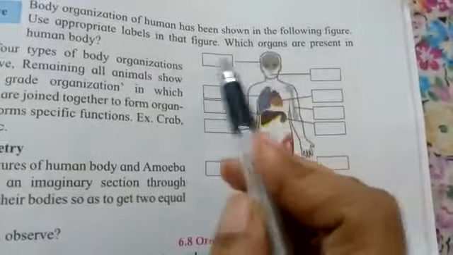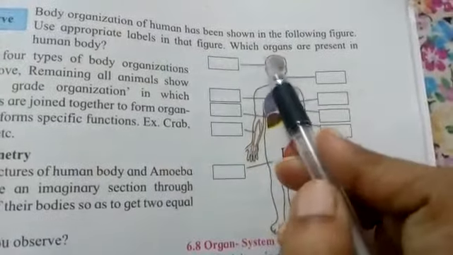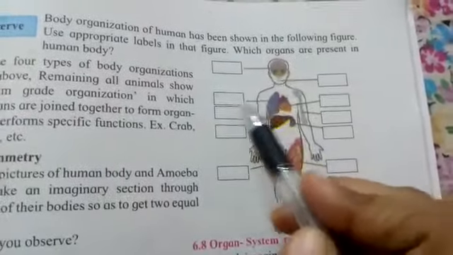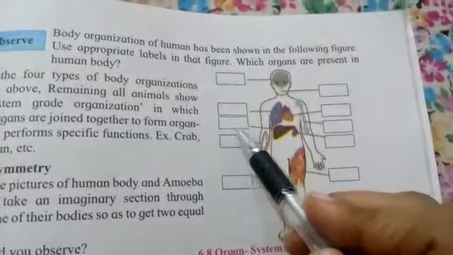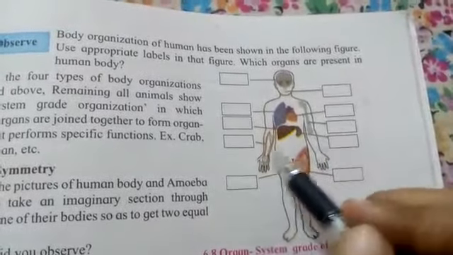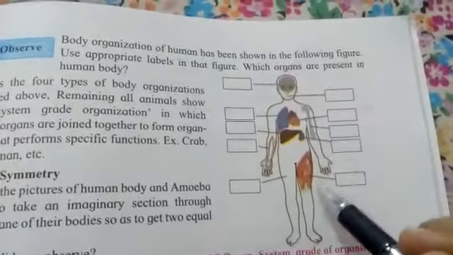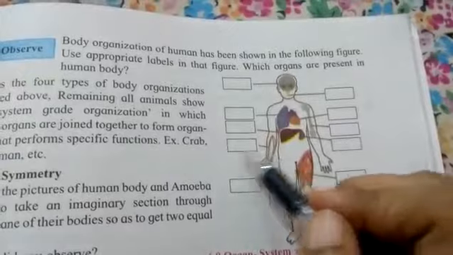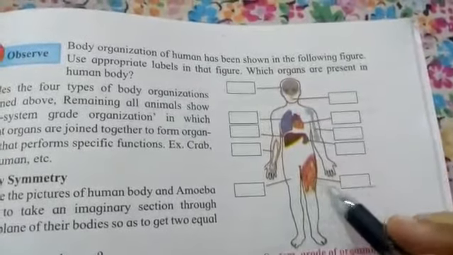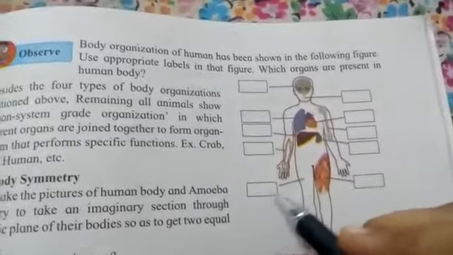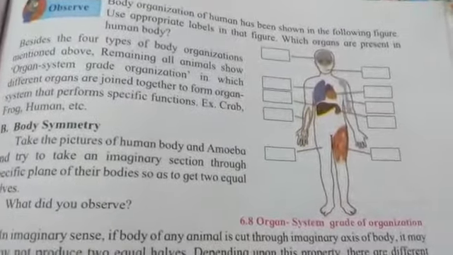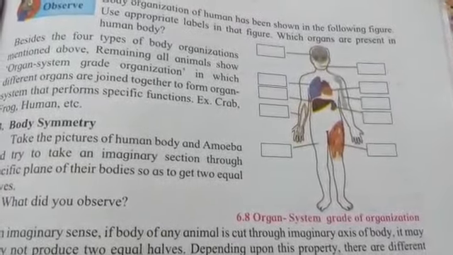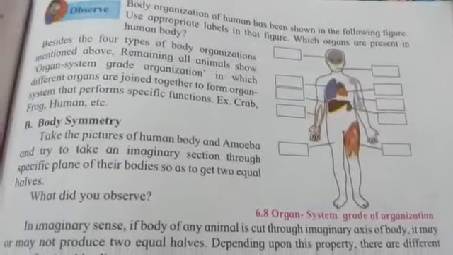This part is going to be the head region, this is going to be the mouth. Into the head region, the brain will be situated. These are the lungs, this is the heart, this one is the liver, this one is the stomach, these are the muscles, this is the bone, these are the blood vessels, and then this one is the thigh region. So like this, various parts or various organs are there in our body, and from that the organ systems are made, like respiratory system, digestive system, skeletal system, muscular system, like that.